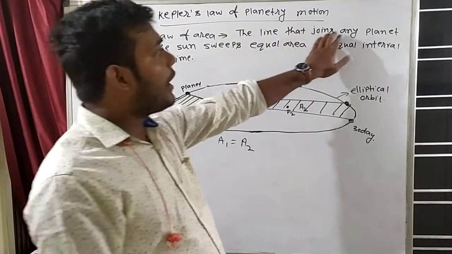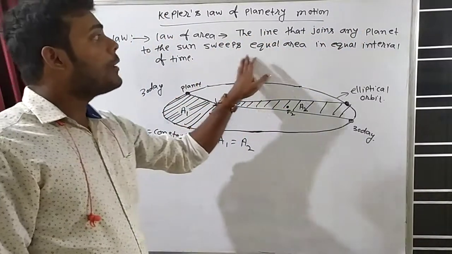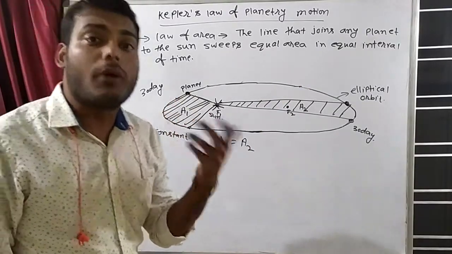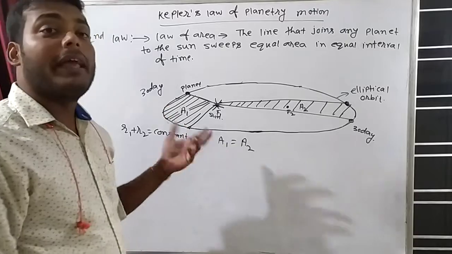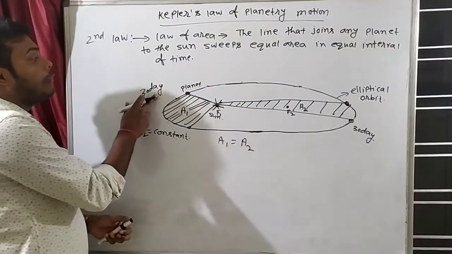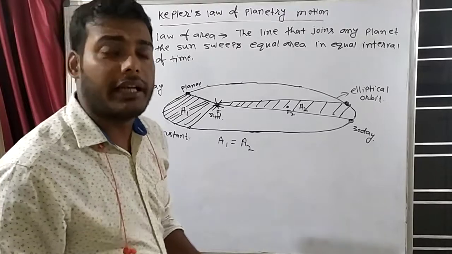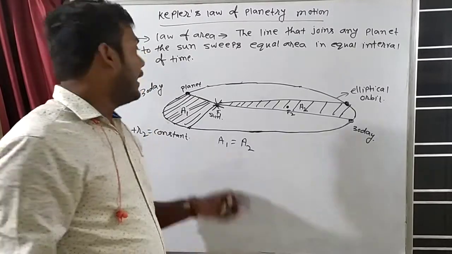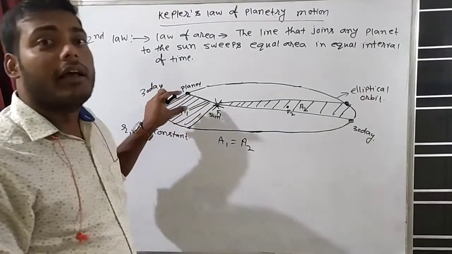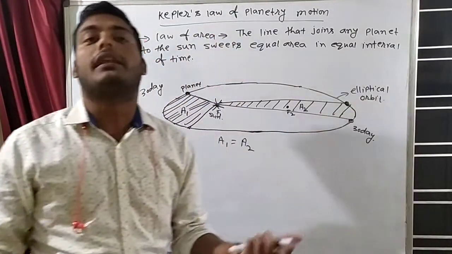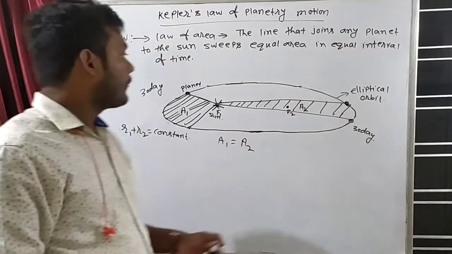The line that joins any planet to the sun sweeps equal area in equal intervals of time. That means if I give equal time to both, then it will sweep equal area. If I give equal time, meaning 30 days, 30 days. Just as an example, I am taking 30 days. You can take 1 hour also. In 1 hour, let's say this will cover 2 square meters of area. Then in 1 hour, this will also cover 2 square meters of area. Clear?